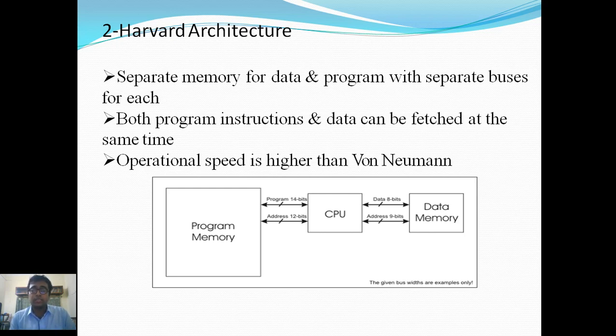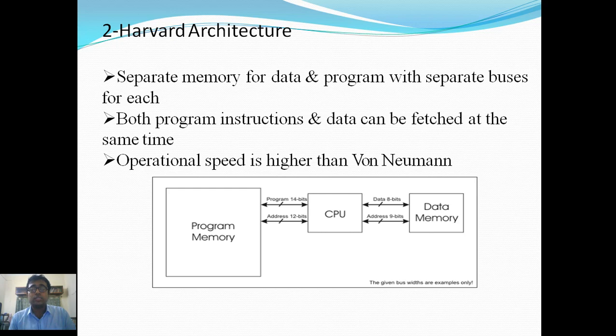It means simultaneously. That's why, in the case of Harvard architecture, the speed of the process has been increased because of this specific architecture. That's why it has been said here that both program instruction and data can be fetched at the same time. Operational speed is higher than von Neumann, as you can see in this architecture.